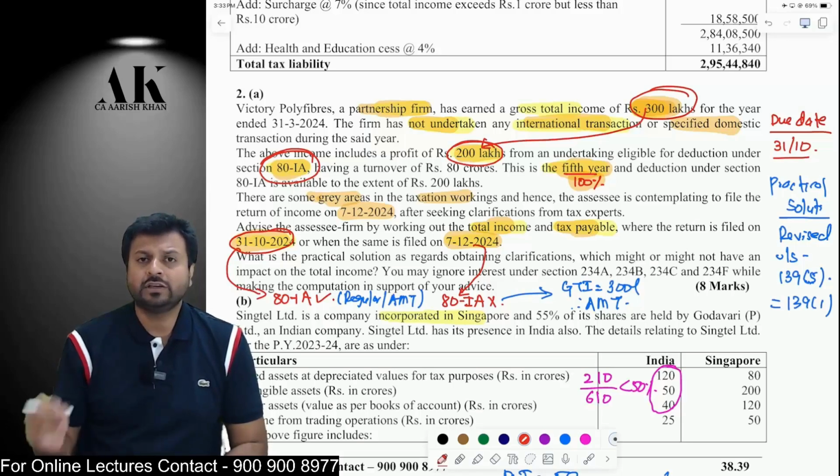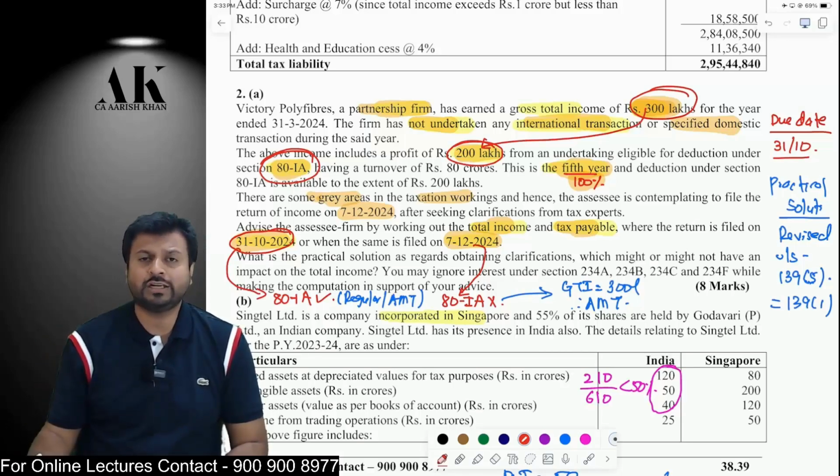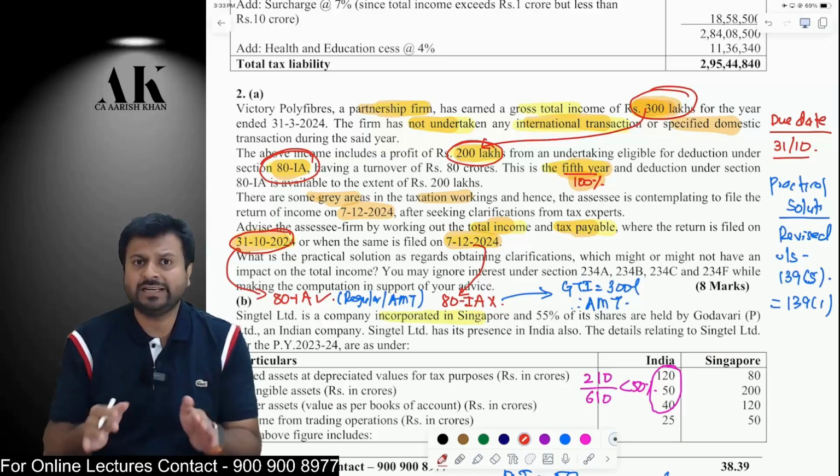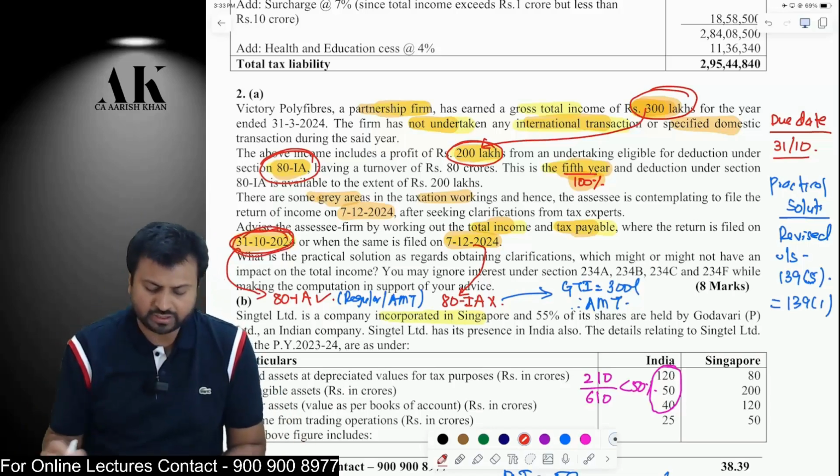On 300 lakhs, you will apply 18.5% tax plus 12% surcharge now, because the adjusted total income is more than 1 crore, and 4% cess. And then you will compare, and whichever is higher will be your tax liability. This will be your tax calculation if you file the return on 31st October.